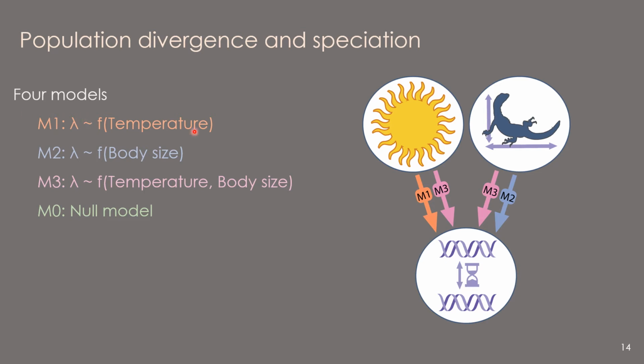So under M1, lambda is a function of temperature. Under M2, lambda is a function of body size. Under M3, lambda is a function of both temperature and body size. We compare these three models to a null model, M0, in which lambda is independent of both temperature and body size and is drawn from a uniform distribution.